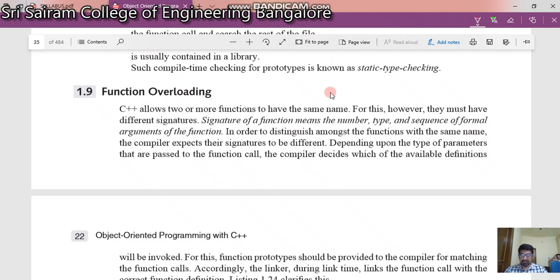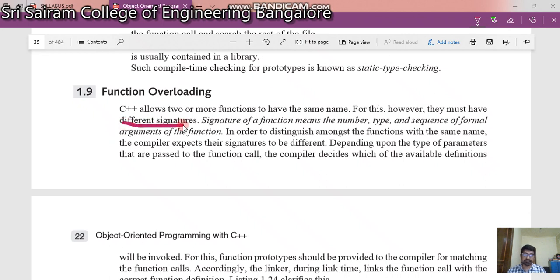Welcome back. Next is function overloading. This also we have seen before. Here what happens is C++ allows two or more functions to have the same name. I repeat, two or more functions can have the same name provided they have different signatures.